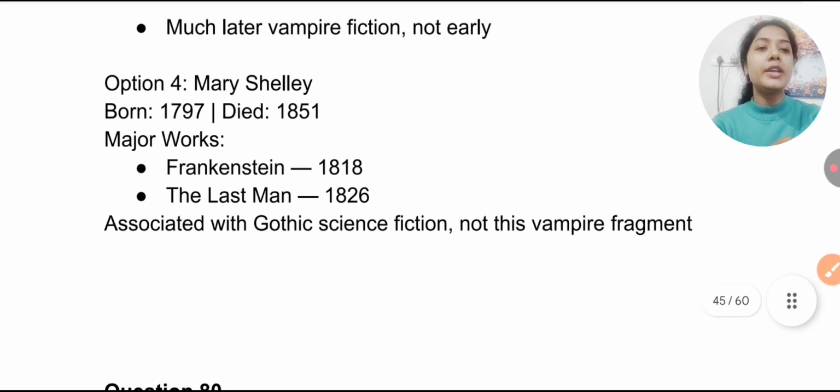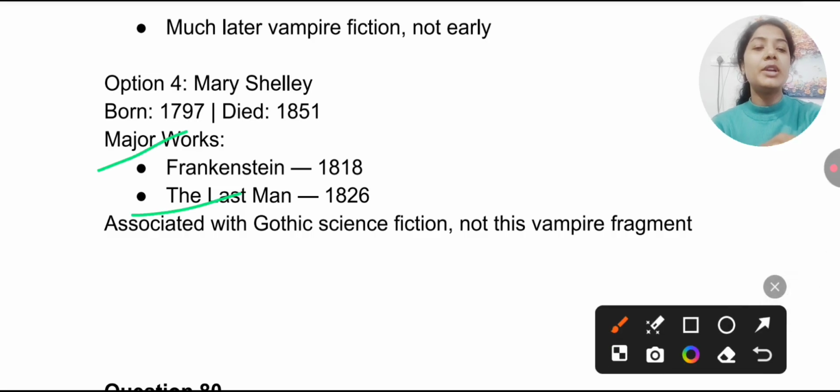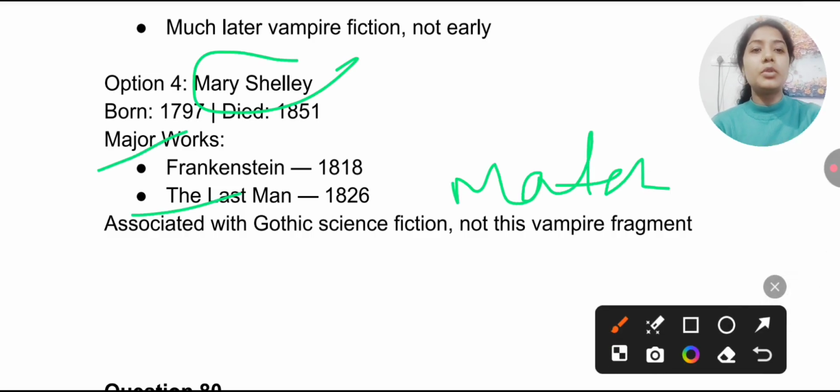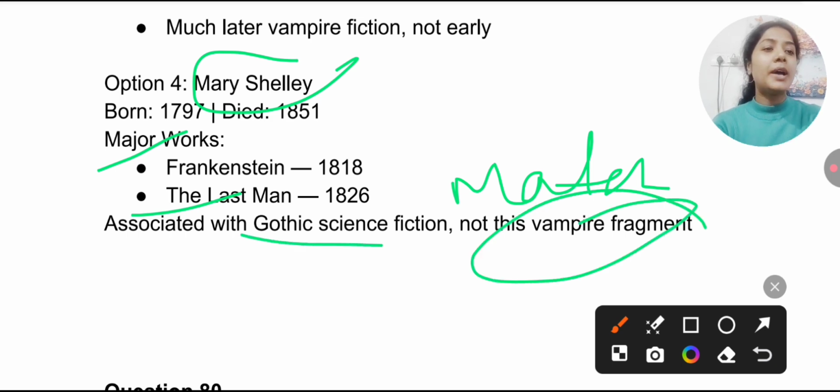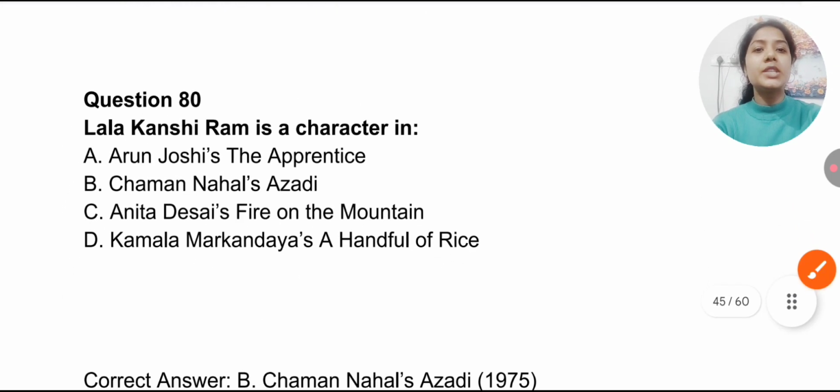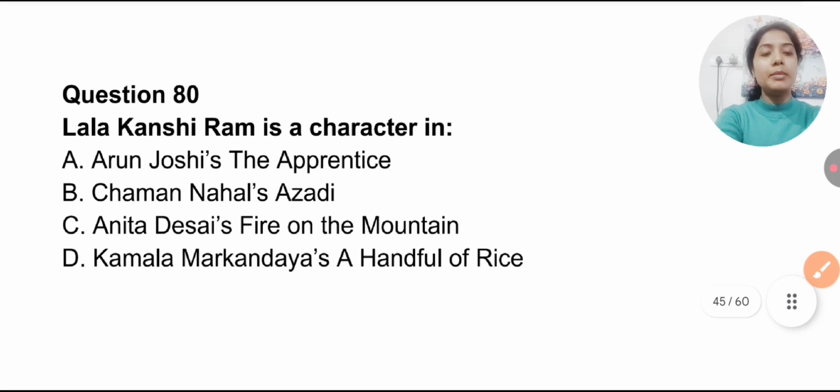Mary Shelley, Frankenstein, and The Last Man. The Last Man was also there. Mary Shelley, remember, okay? Associated with Gothic science fiction, not the vampire fragment. Now let's see the next question. Lala Kanchi Ram is a character in.